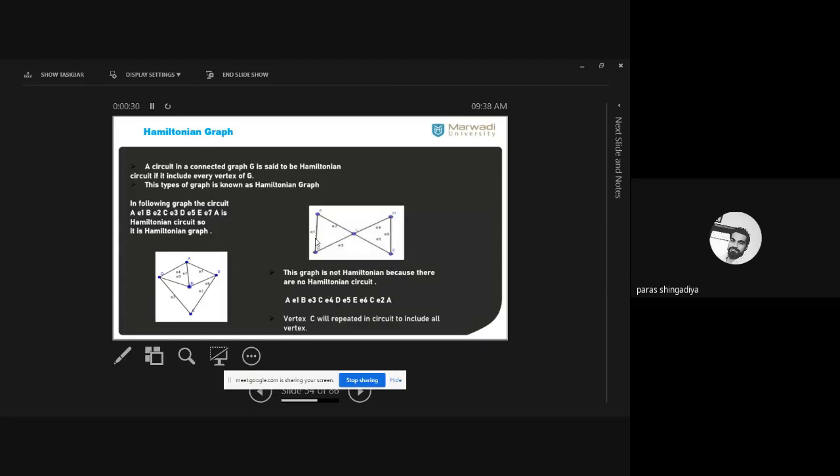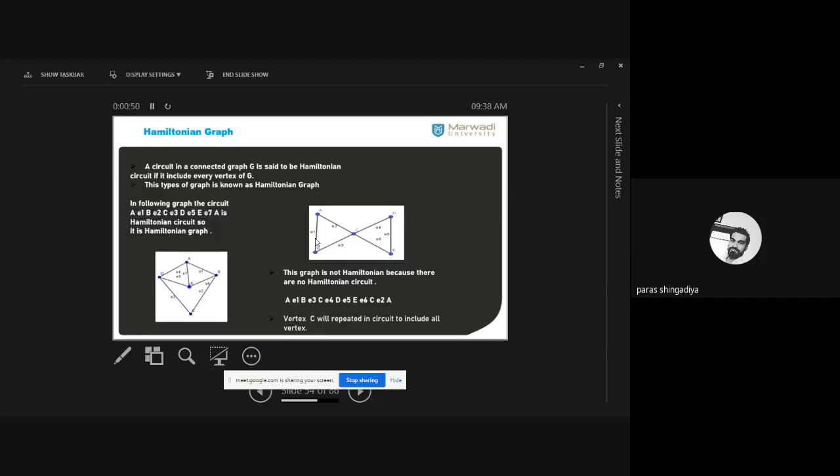This graph is not Hamiltonian. This first one is a Hamiltonian graph because it has a circuit which includes all the vertices exactly one time. Now this graph is not a Hamiltonian graph. Why is it not Hamiltonian? Close here, you can easily create such a circuit, but it is not a Hamiltonian graph.